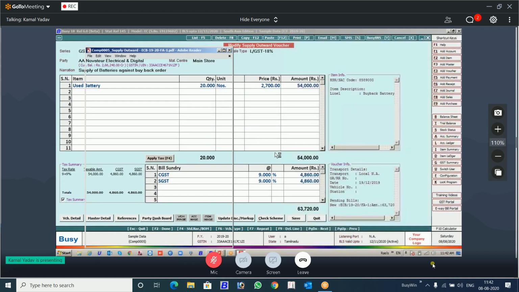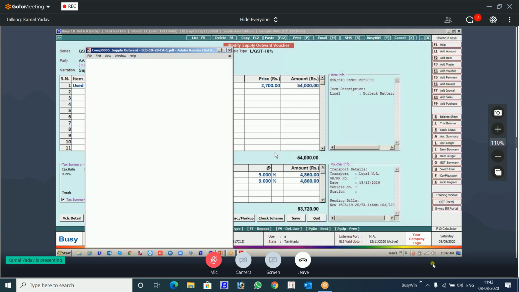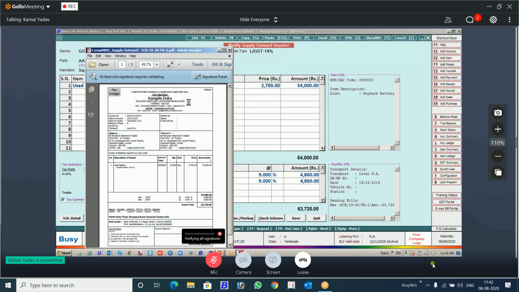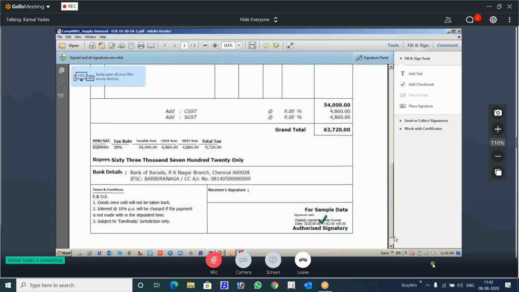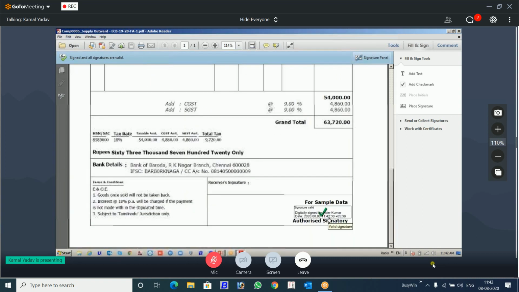It's digitally signed. Now, when you sign your document digitally, listen carefully. If you sign your document digitally, you see there is a verification going on at the bottom. This is verified now. I will explain.